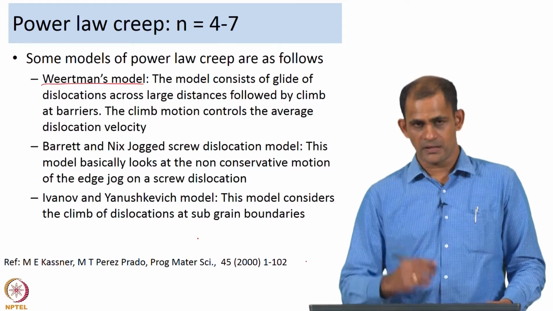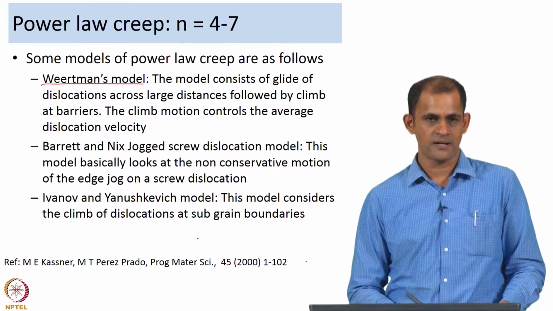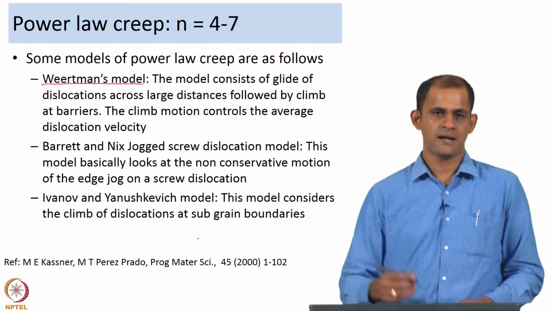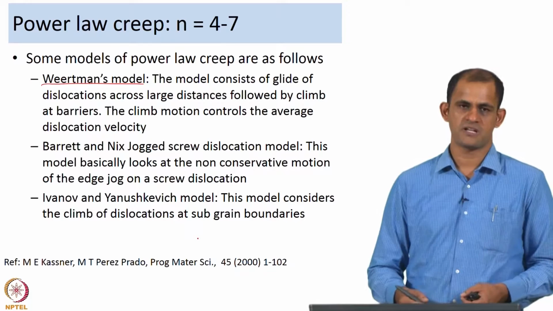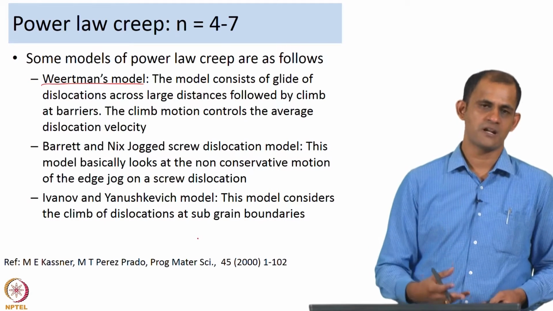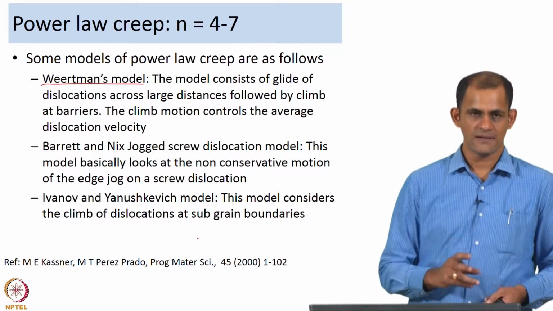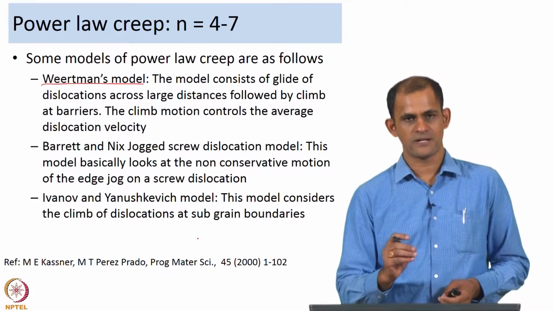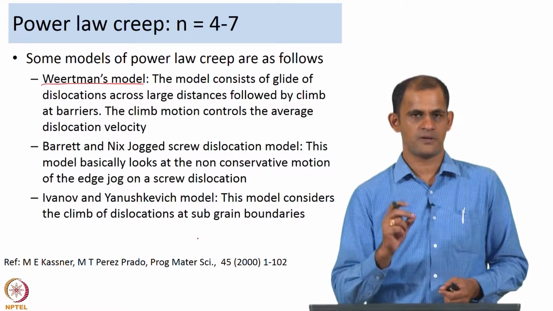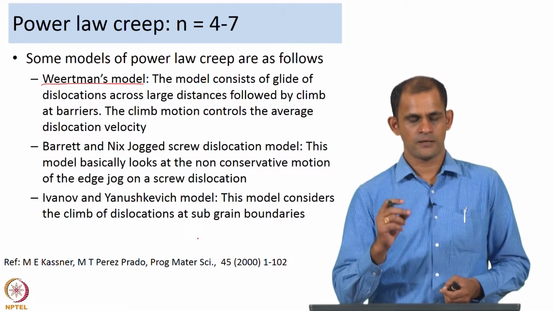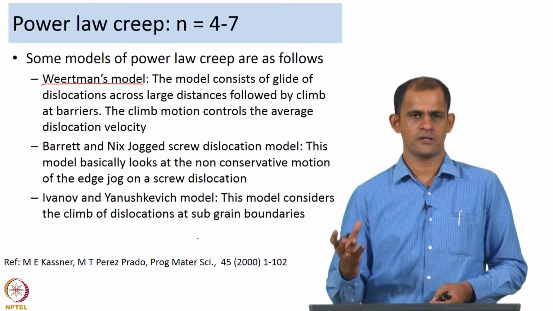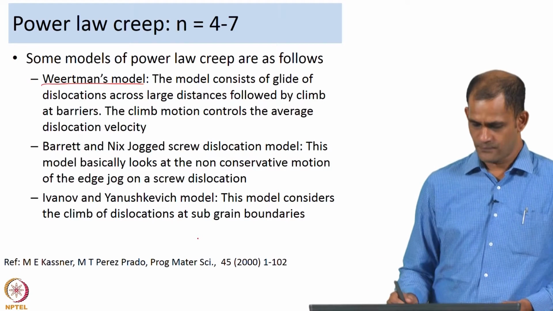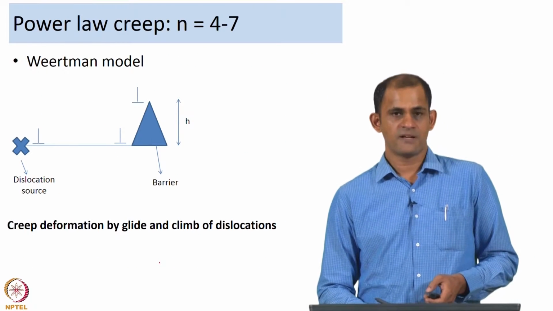A review of these different models has been provided by Kastner and Perez Prado in their review article in Progress in Material Science, and I would encourage you to go through this article to get a more detailed understanding of these different models. Having said that, in this particular lecture I am going to take you a little bit into the detail of Vietman's derivation for the stress exponent, and then I am also going to talk in some detail about the Barrett and Nix jogged screw model. So, first, Vietman's model.